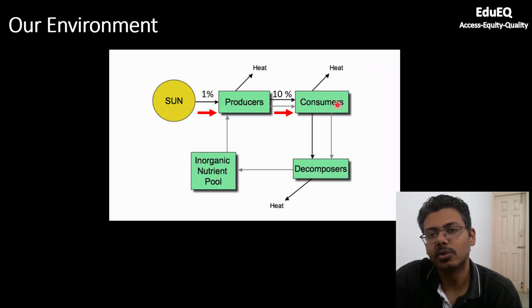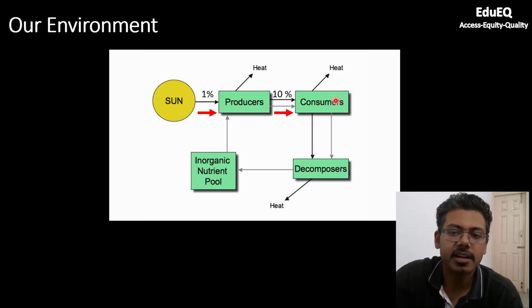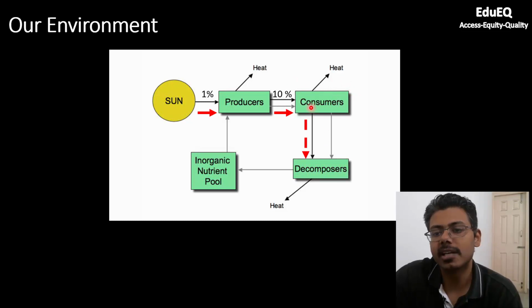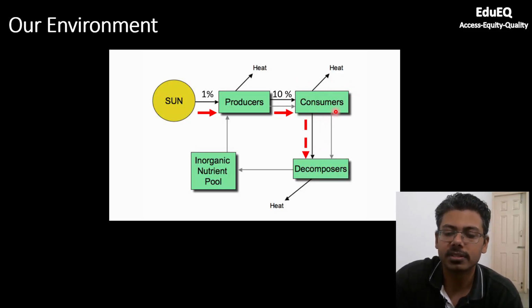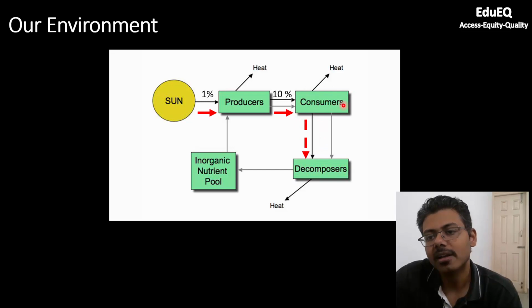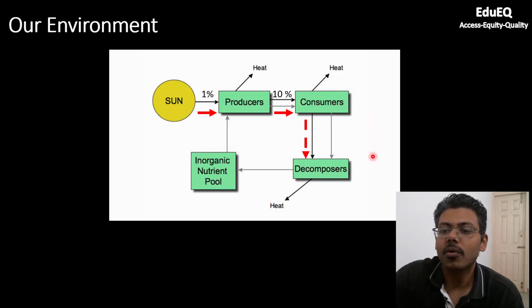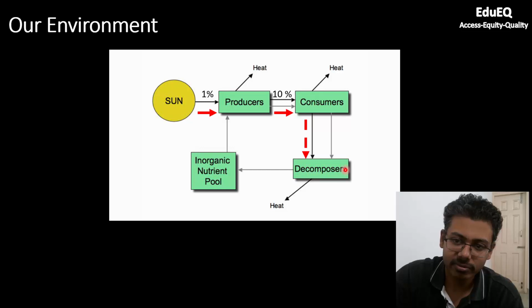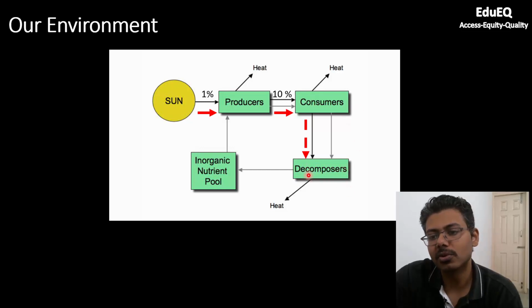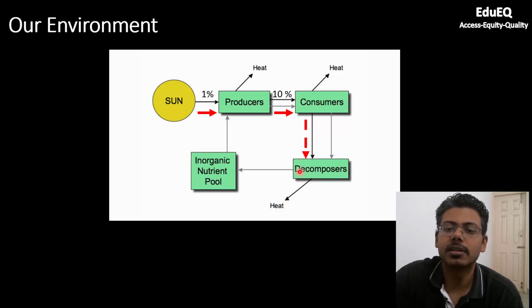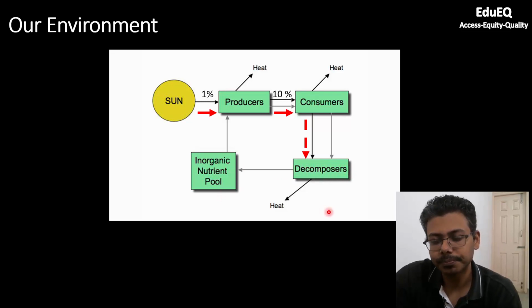So at each level, you can roughly say only 10% of the energy of previous level will be transmitted and remaining will be wasted as heat. Same thing is applicable for decomposers. So after consumers, primary consumers, secondary consumers and tertiary consumers, only 10% of what is remaining of any of these consumers will be passed on to the decomposers and remaining will be lost as heat. Now decomposers will not transfer back energy, they will return back the nutrients into the inorganic nutrient pool. For example, nitrates or sulfates, whatever decomposers convert that into.